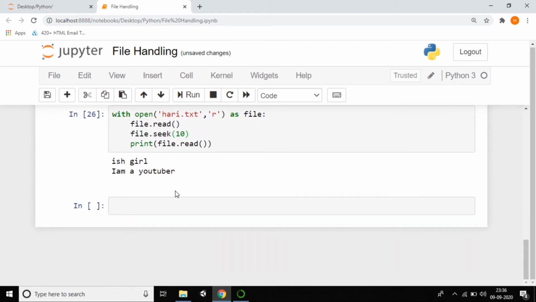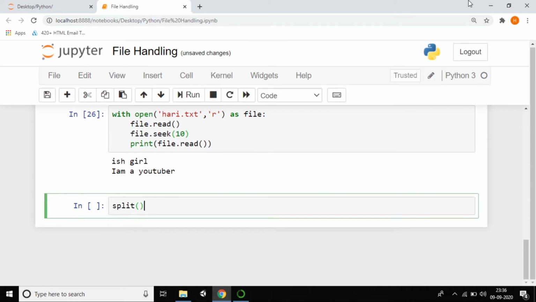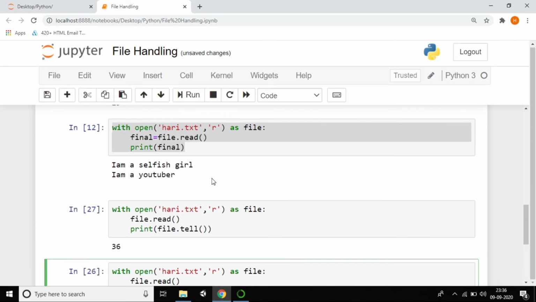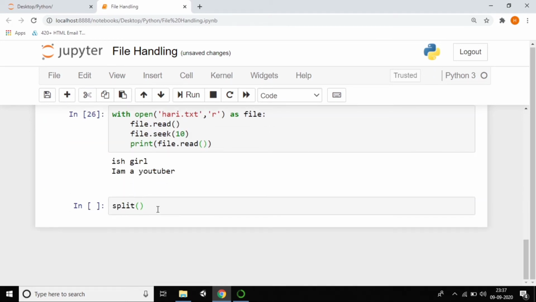Next, coming to the split method. What is meant by the split method? If you want to split what you are having, you can see my file. This is my actual file: I'm a selfish girl, I'm a YouTuber. If you want to split this entire string, you can use the split method. This is the way to use the split method.